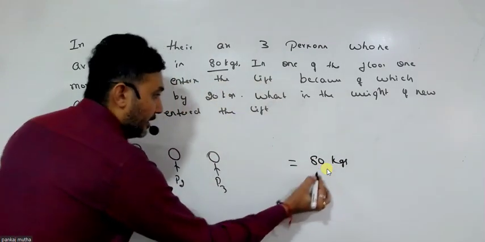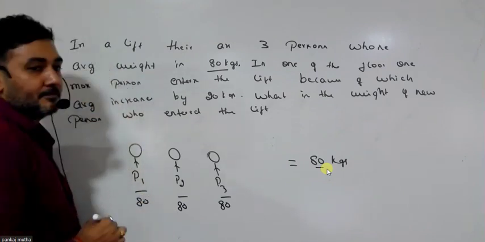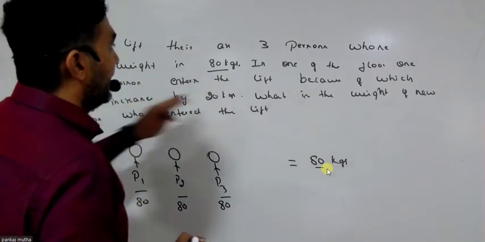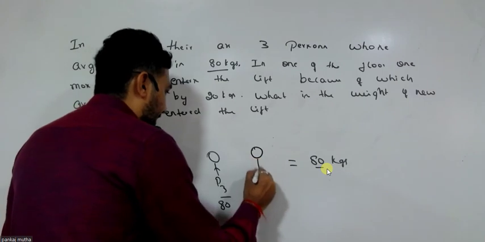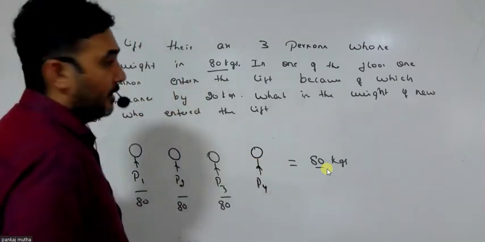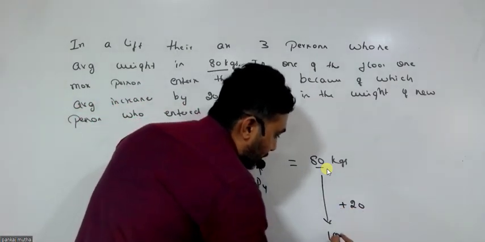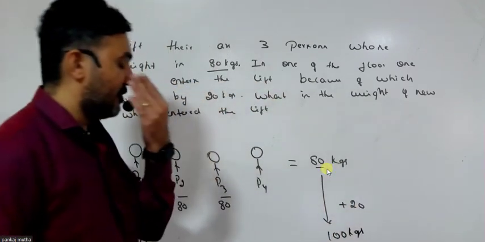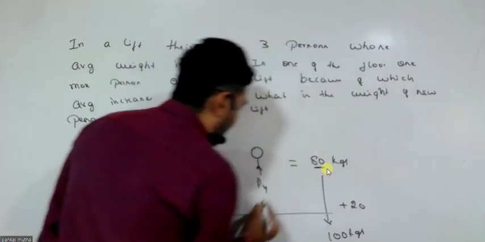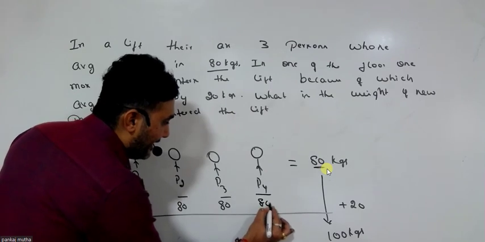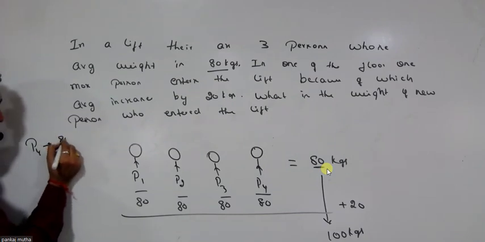Now, what can I assume? If it is 80 kgs, I can assume that every person here is 80 kgs. On one of the floors, one more person enters the lift, which is P4, because of which the average increases by 20 kgs, and now the new average weight in the lift becomes 100. How do we solve this? It is so simple. If the average is 80, let's include this person and mark it as 80. That's my assumption, which means the weight of P4, I'm assuming 80 kgs.